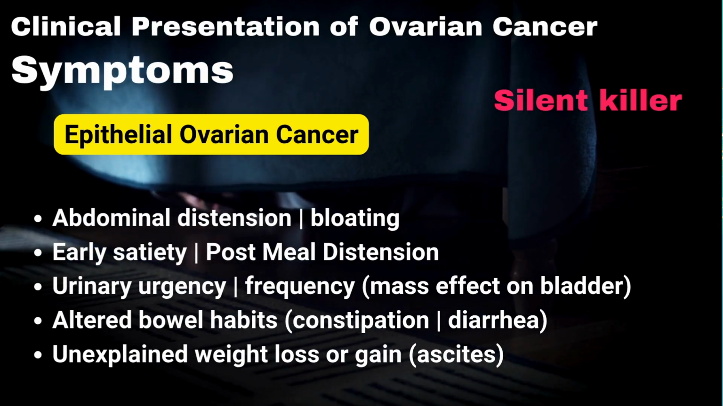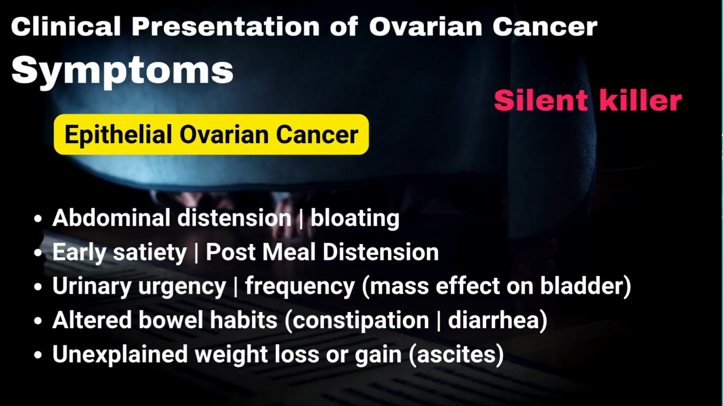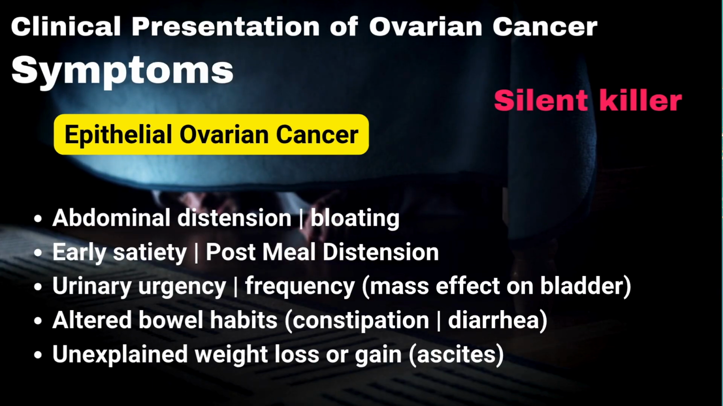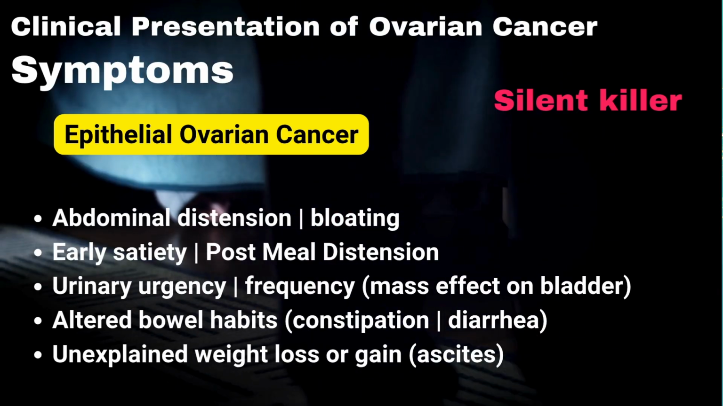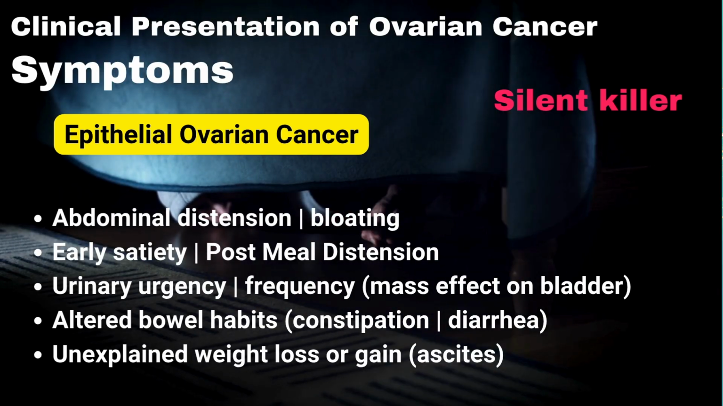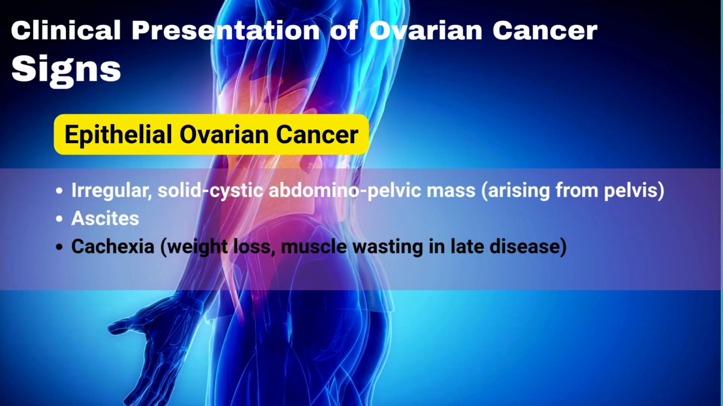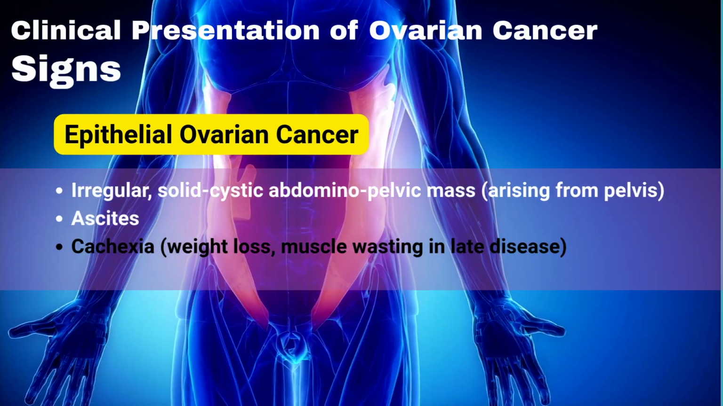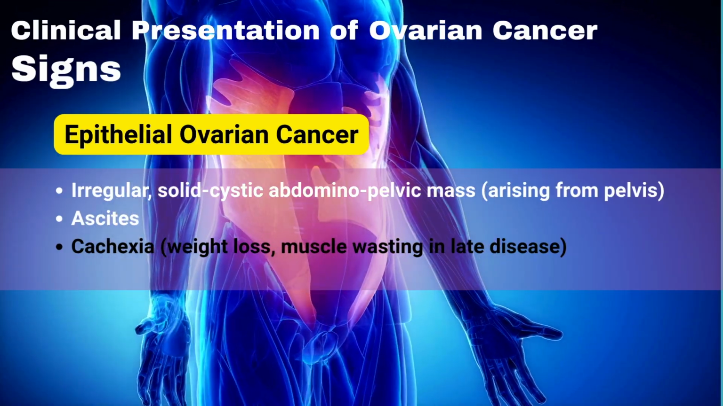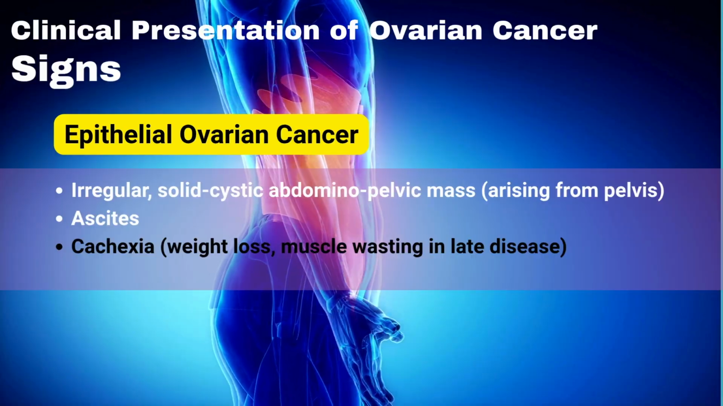Epithelial ovarian cancer is also known as the silent killer because it presents with no specific symptoms, just like gastritis, abdominal distension, bloating, early satiety, post-meal distension, sometimes urinary symptoms and bowel symptoms too. The characteristic finding in this tumor is an irregular, solid cystic abdominopelvic mass with ascites.